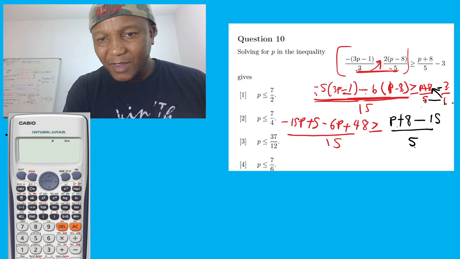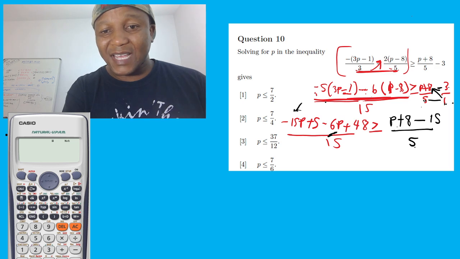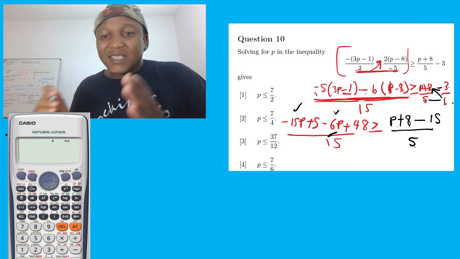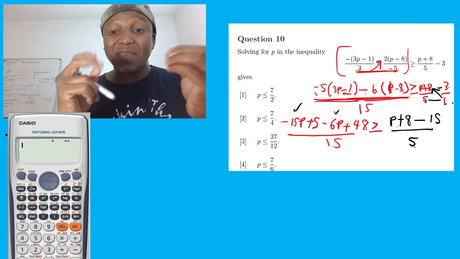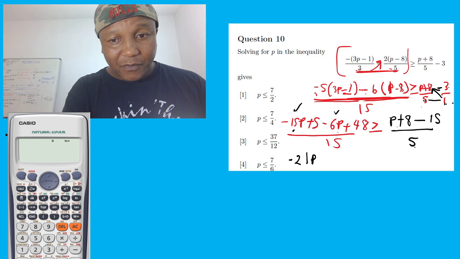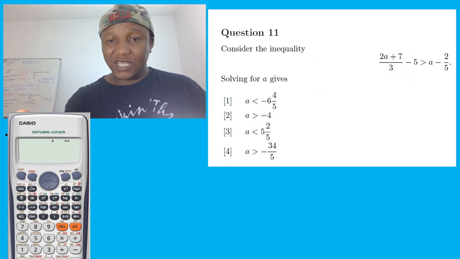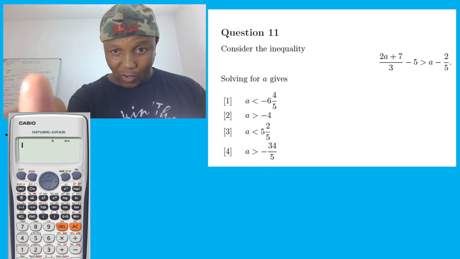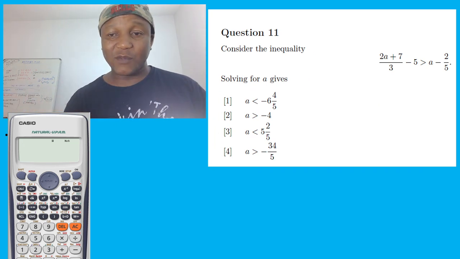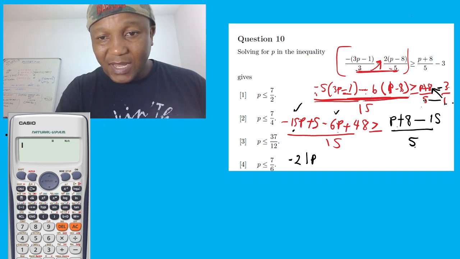Let's start from the left first. -15p minus 6p, because we take like terms. P and P are like terms. They both have a p. -15 and -6 is going to give us -21p. And hey, before I continue, look, there's another question here. When I finish with that, I'm going to go for this one. So stay there, do not leave, because we have to do a double question. So it's going to be -21p, and then 5.